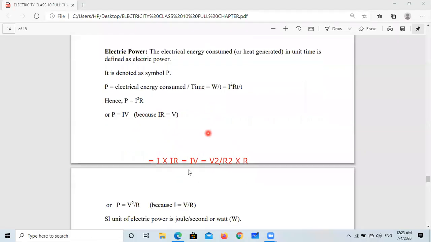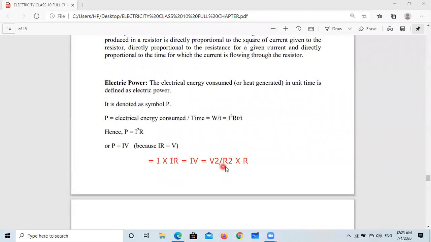Simply here, let's say P equal to V square by R. Because R into R square, this R cancels. Try to understand. This is V square.